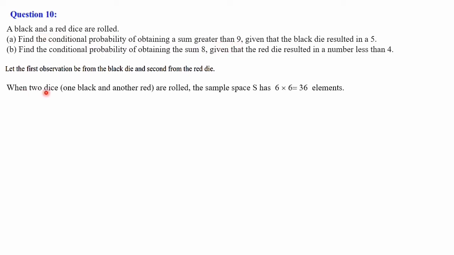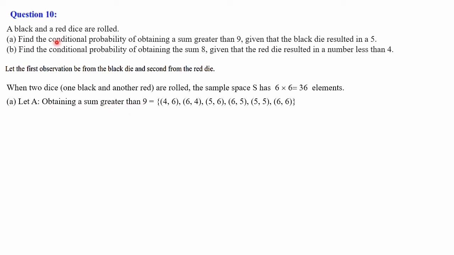So when two dice, one black and another one red, are rolled, the sample space S has 36 elements, 6 into 6, 36 elements. Here only the number of elements is enough, and we should be conscious enough to write the subset or the events. No need to write the entire sample space because 36 elements take time to write. So let A be the event obtaining a sum greater than 9.